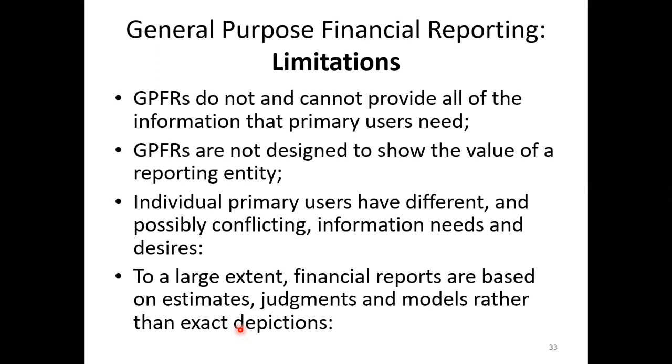So general purpose financial reports do not and cannot provide all of the information that primary users need. Primary users mean investors, shareholders. They may require different information: how many employees, how many male employees, how many female employees, how many hours each employee is working, how much salary each employee is getting. This kind of information is not available for investors or primary users.